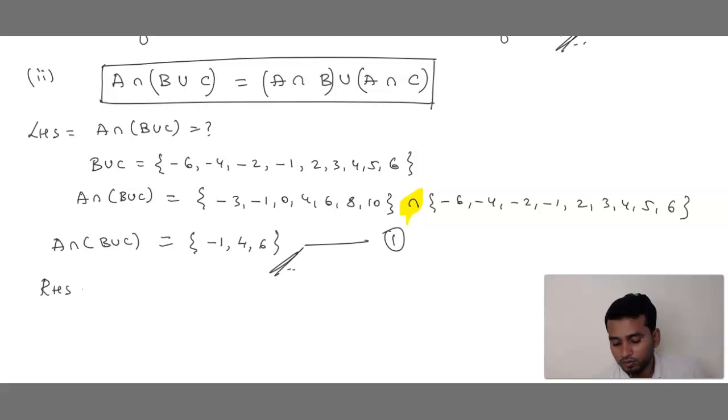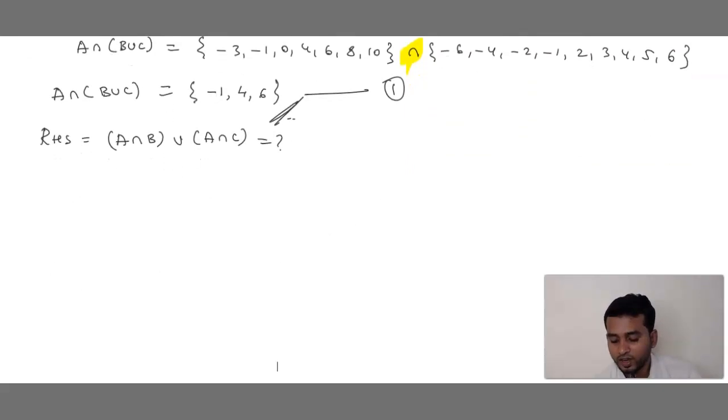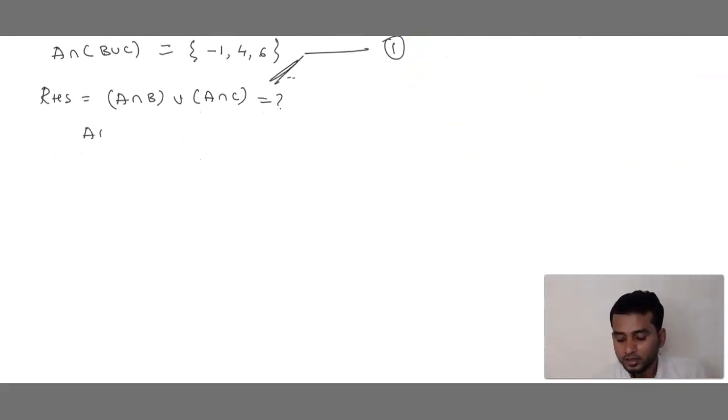Now we solve the RHS. What is RHS? A intersection B union A intersection C is equal to question mark. That we need to find. Is this clear? Yes. So first we find A intersection B. In A and B, what is common? First we take A and compare with B. A और B को compare करो बेटा. A के अंदर first element क्या है? -3. In B, -3 is there? No. See, look at the question. No, it is not there.